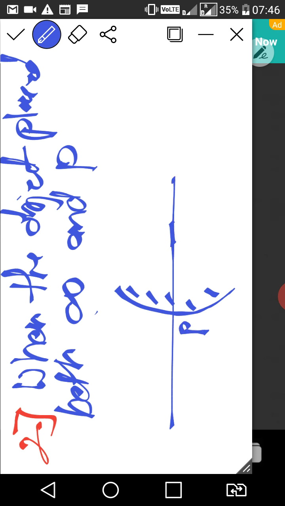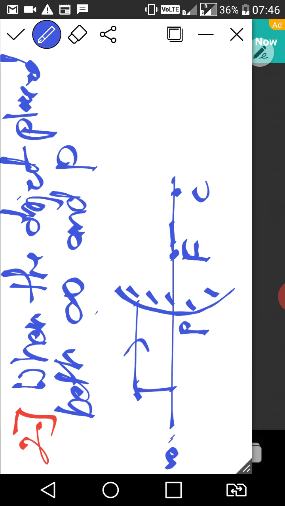This is P, this is F, and this is C, right class? Here is infinity, and anywhere in between we can place an object. Suppose I have placed one object here.